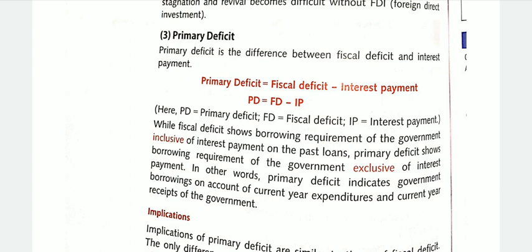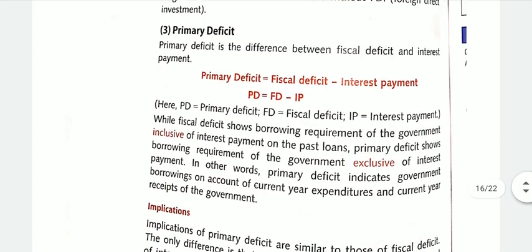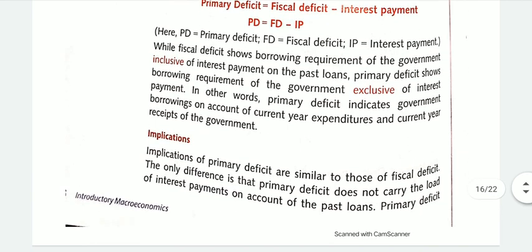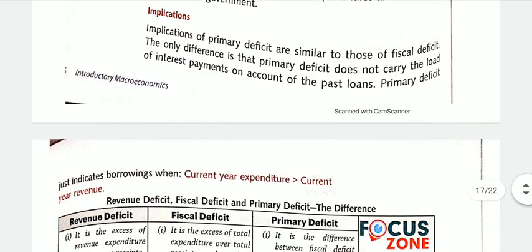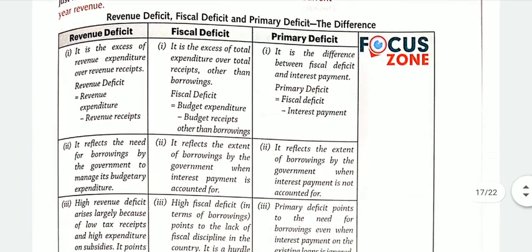In short, primary deficit is the difference between the current year expenditure and the current year receipts only. The implications of this are the same as for fiscal deficit. This difference you can easily calculate.